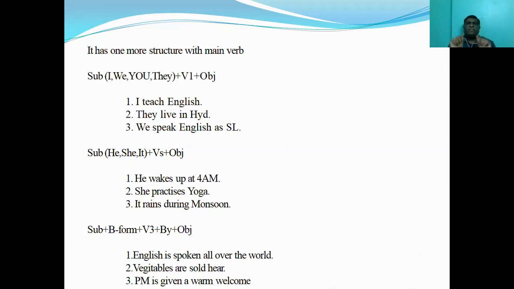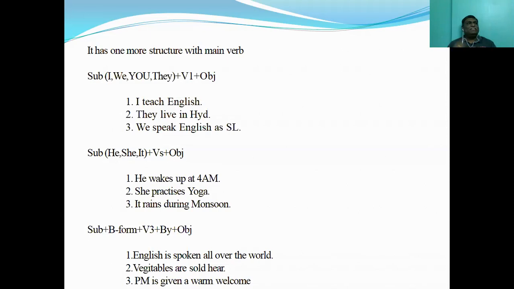What do you mean by Vs? Vs is nothing but adding s or es to V1 form. Say, for example, write, writes, go, goes, take, takes, teach, teaches. Then what is the difference? The difference is that with all plural subjects, we use V1. With all singular subjects, we use Vs, except I. I is mostly an exception in English language, which has got its own set of rules.